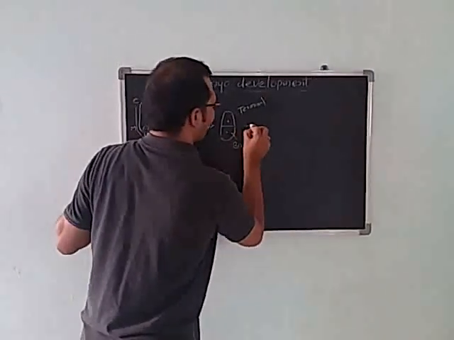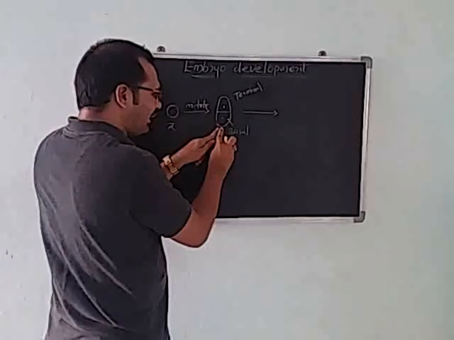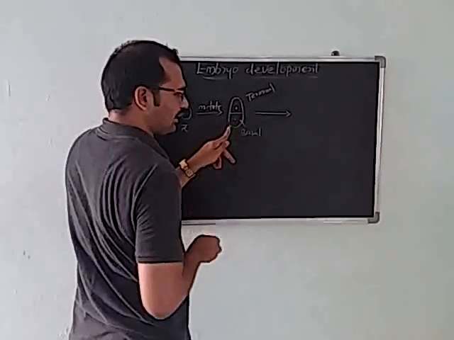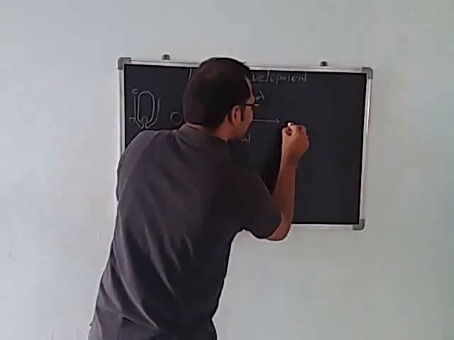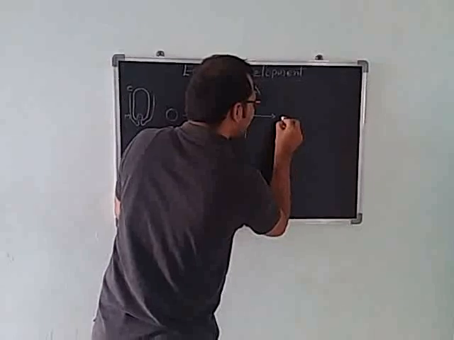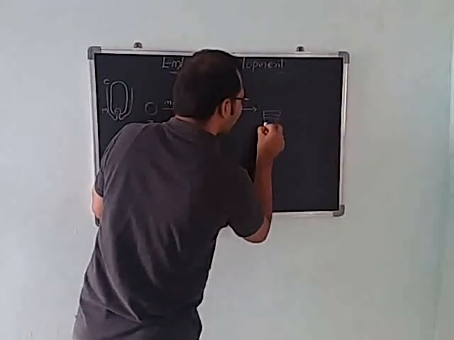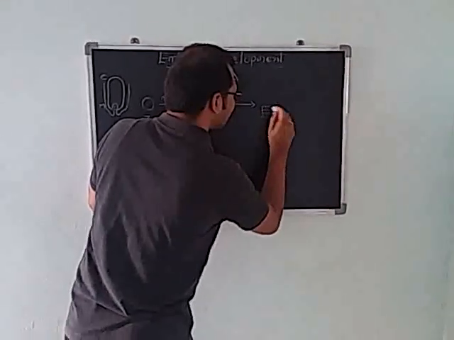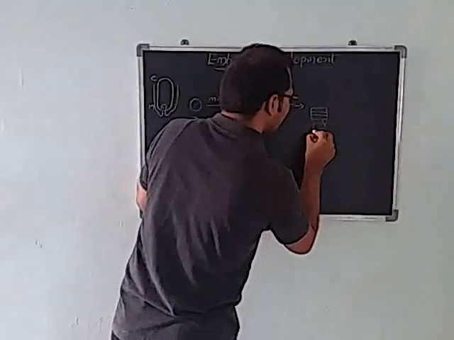Again, this basal cell is divided by many mitotic divisions. What divisions?